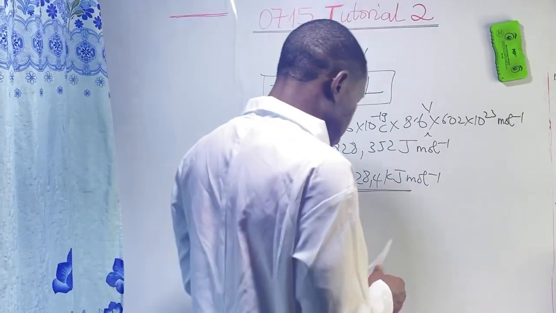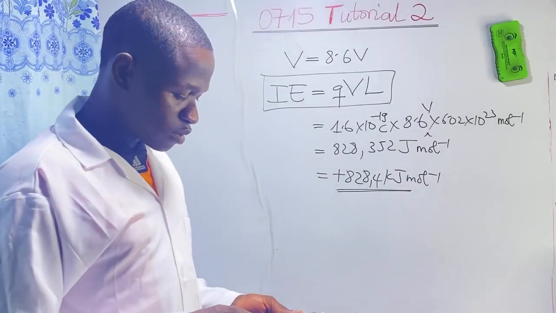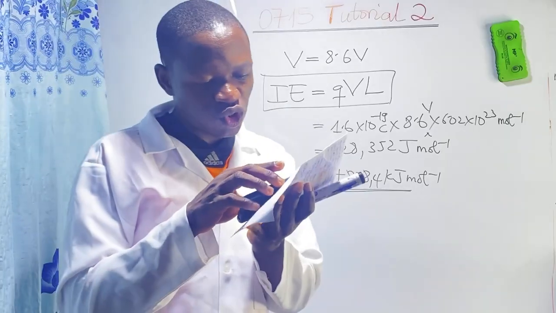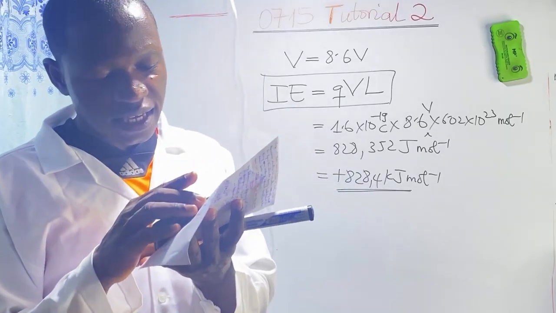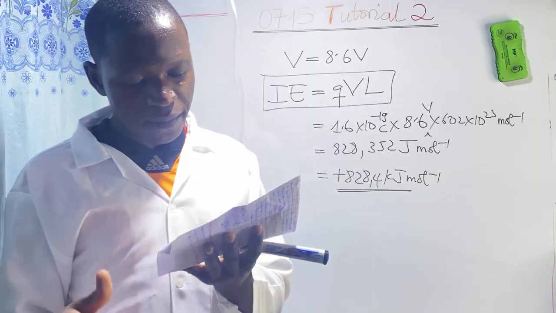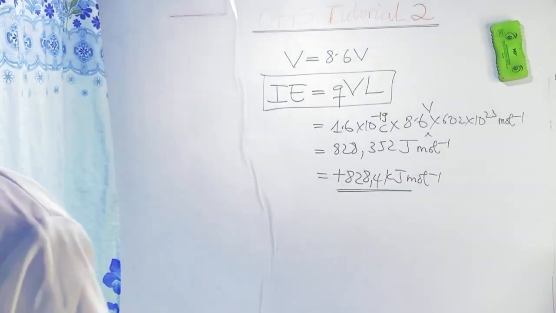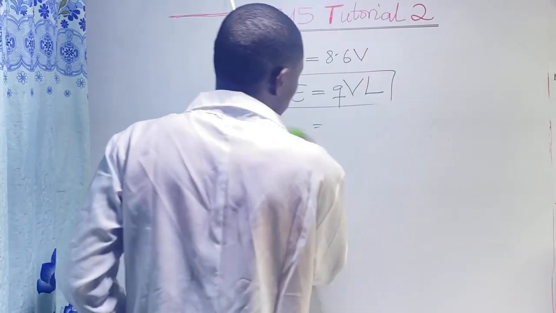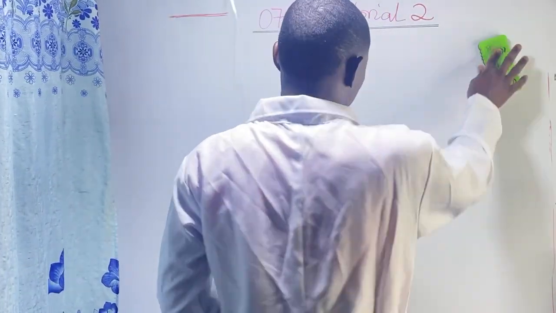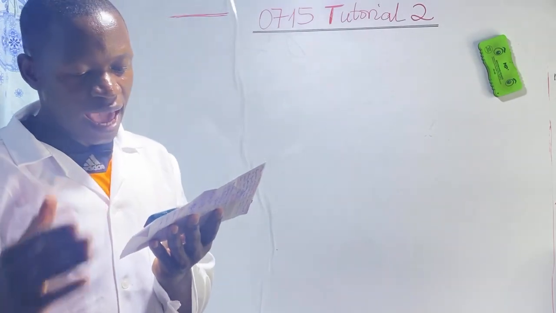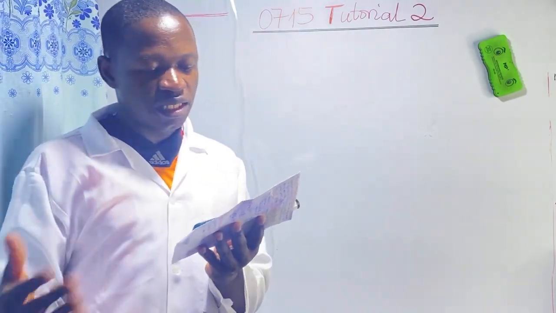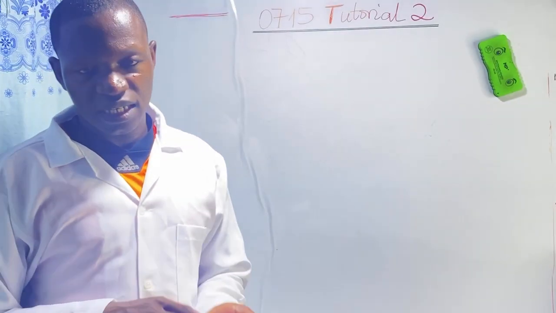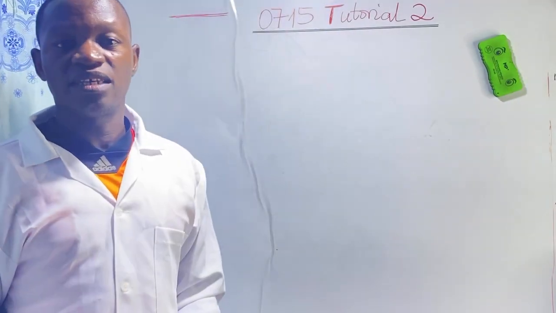Now the next question says that the hydrogen emission spectrum shows different series of lines known as the Lyman, the Balmer, the Paschen, etc. series. First question, why are there several lines in each series?